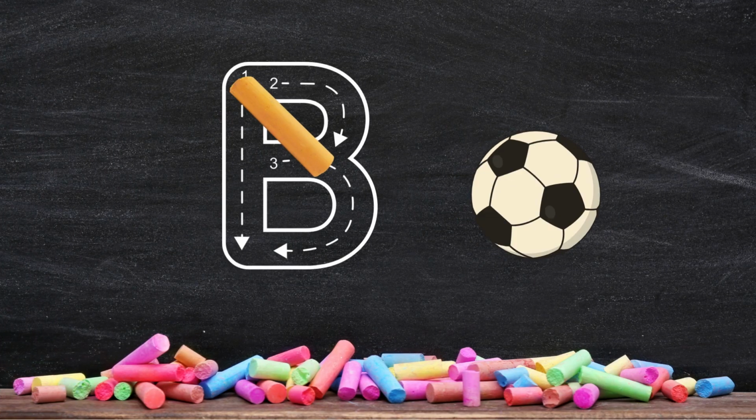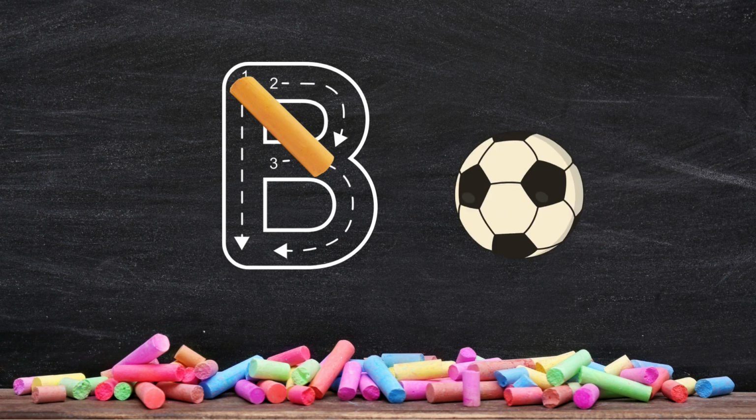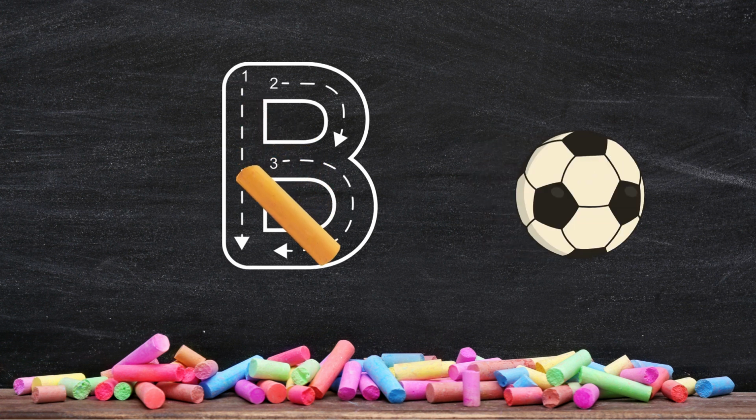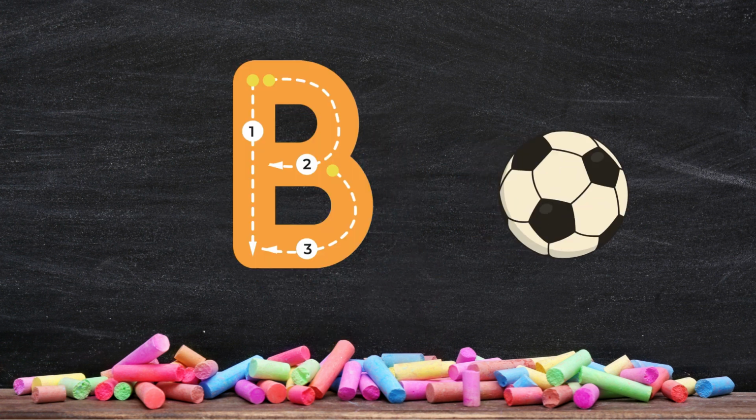Here comes the letter B. Ready to trace? Follow the numbers. Start at 1, then trace along each step. B is for ball. Look at it go!